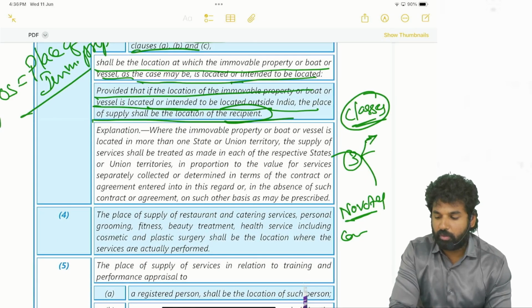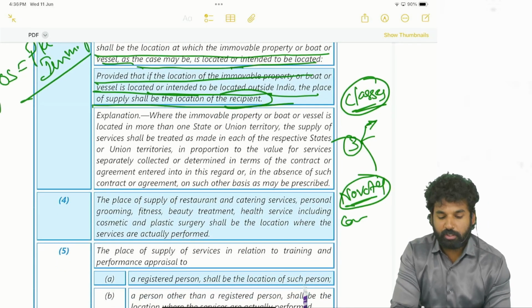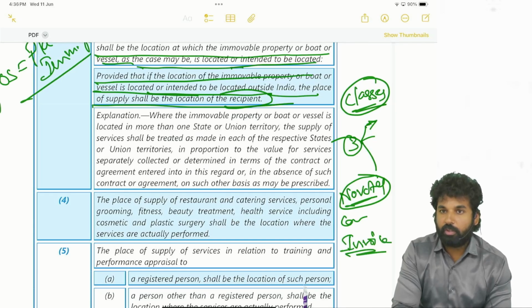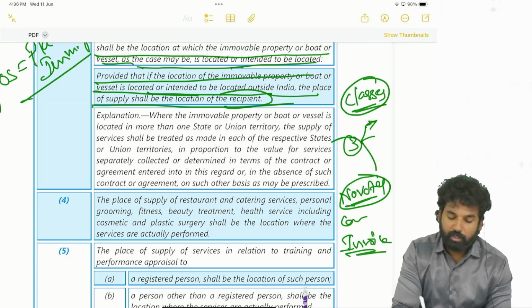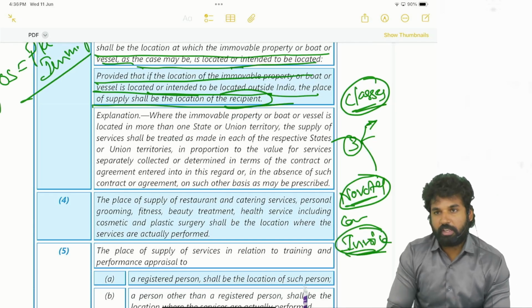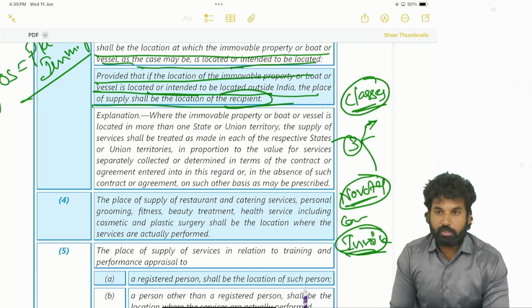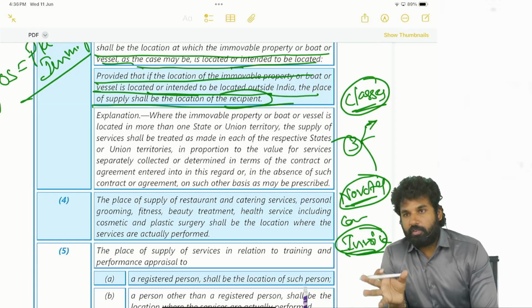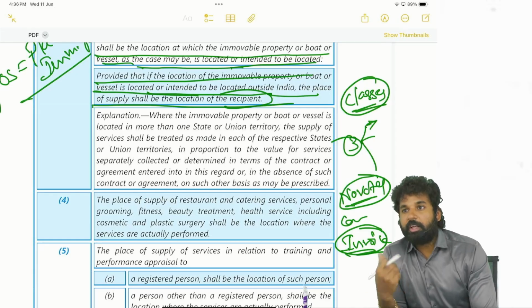In that conference hall, we are arranging the classes. In each and every city we are arranging, but for all the services, they have raised only one invoice. It is a package for all the 3 cities. For all the 3 cities, there is only one invoice which has been raised. So in such cases, we are availing the service in 3 different states.